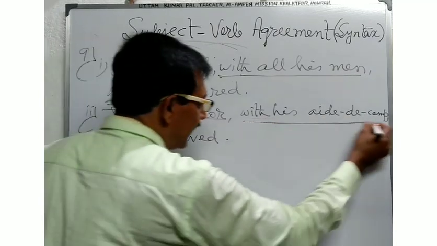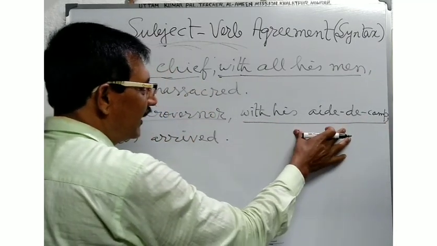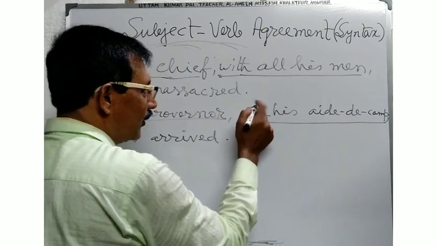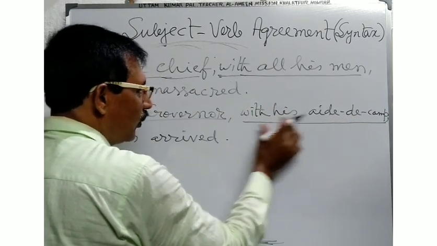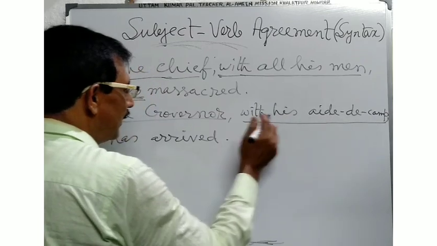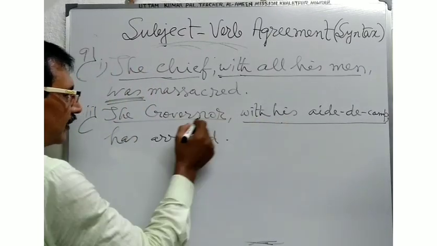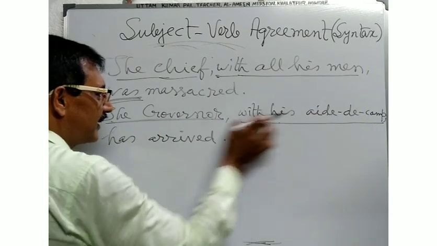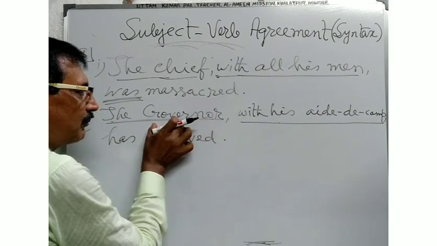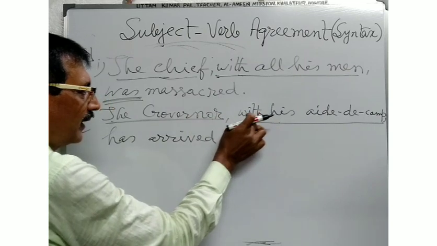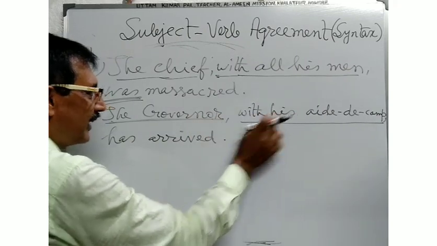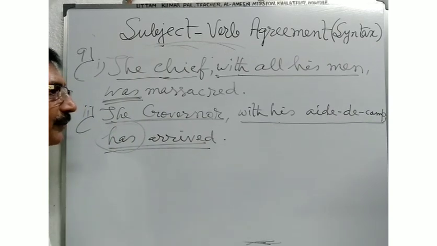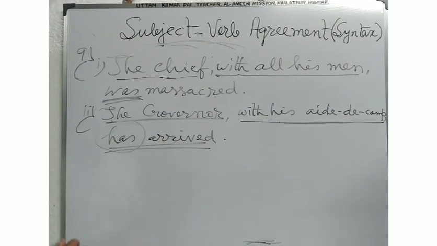Here with his 8 camps is used as the parenthetical, because with is used with his words. With his 8 camps is joined to a singular subject, the governor. The words just after the subject joined by with do not affect the verb. So the verb is used here as the singular verb. In another example you will see.